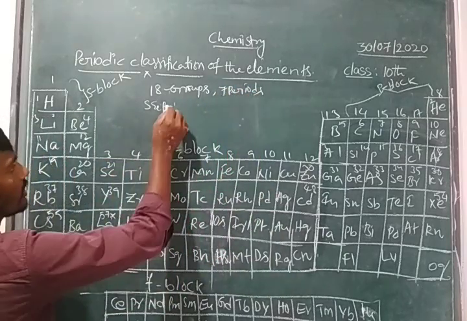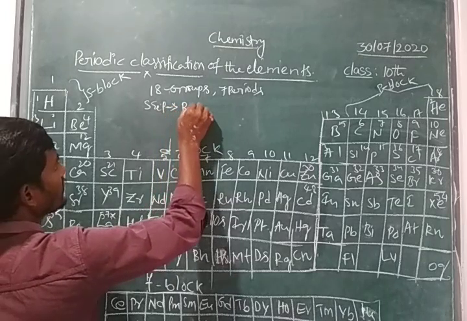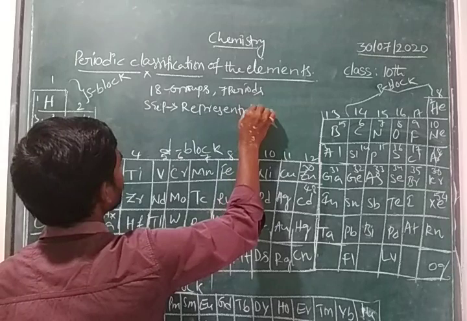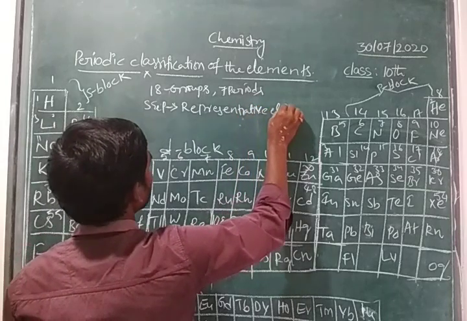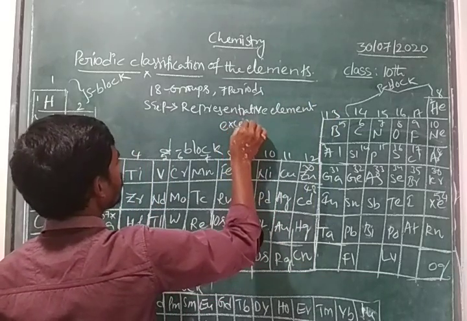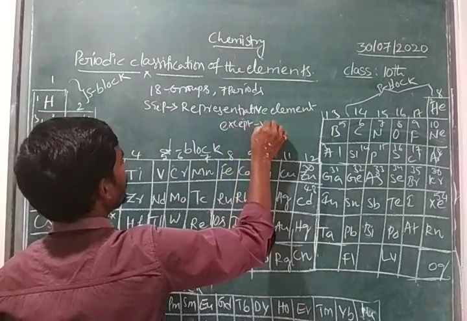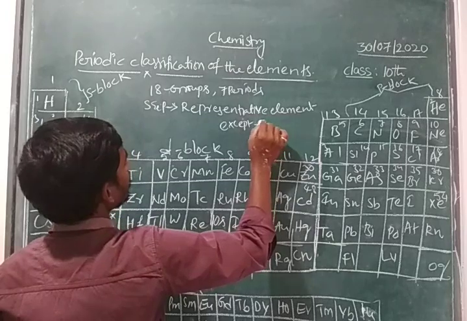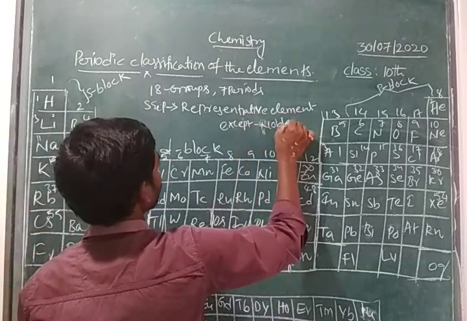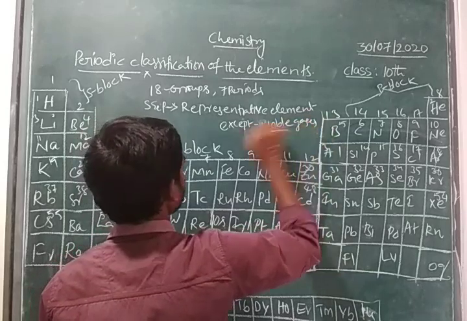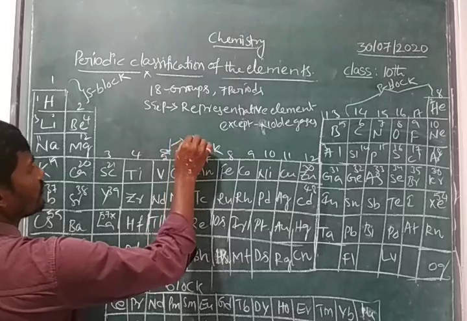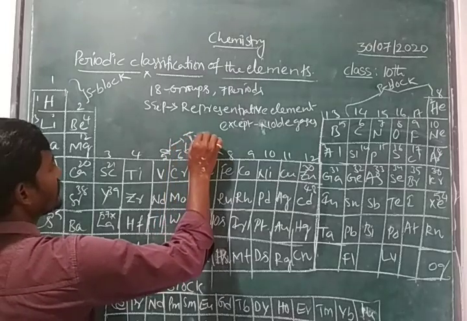Here S and P block elements we have to consider as representative elements, except noble gases. And here D-block elements we consider as transition elements.